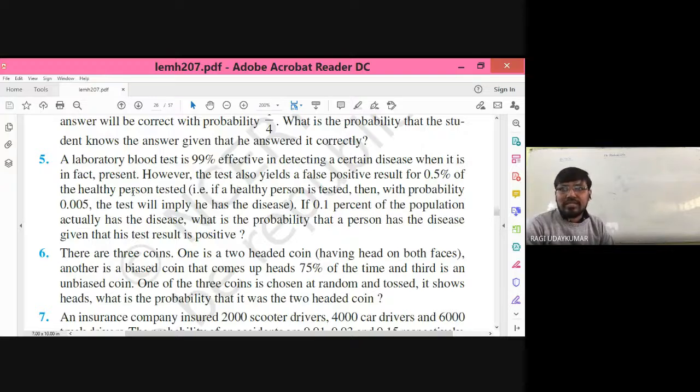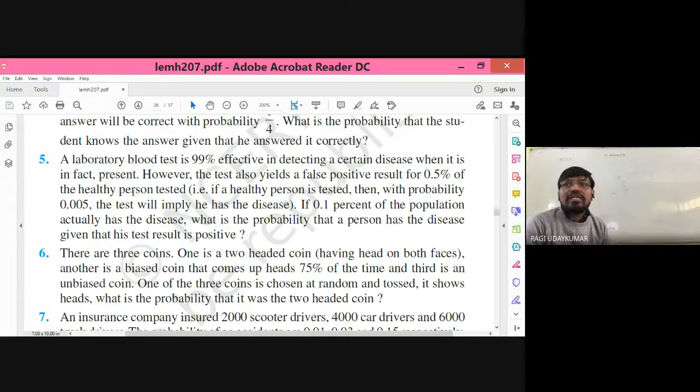That is, if a healthy person is tested, then the probability is 0.5 percent, which is nothing but 0.005, that the test will imply he has a disease. He is healthy, but the test says he has the disease, with probability 0.005 only. And 0.1 percent of the population is actually having the disease, in the population of a city or state, whatever you consider.